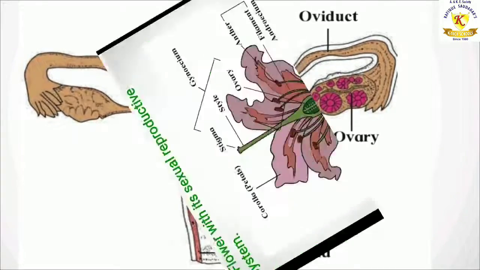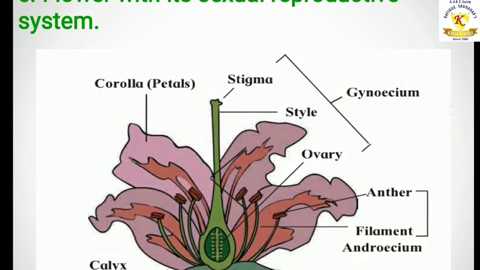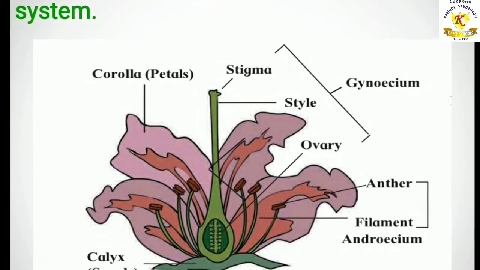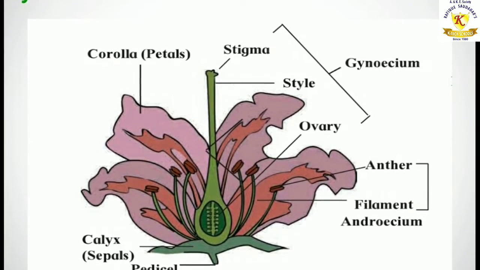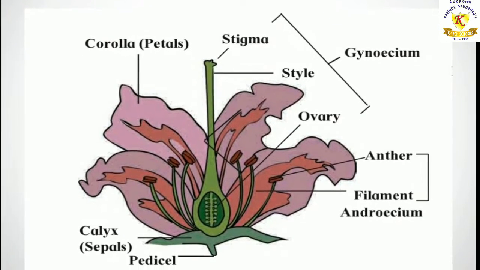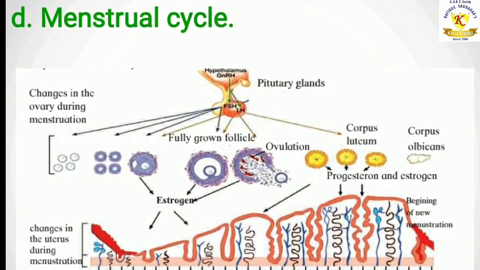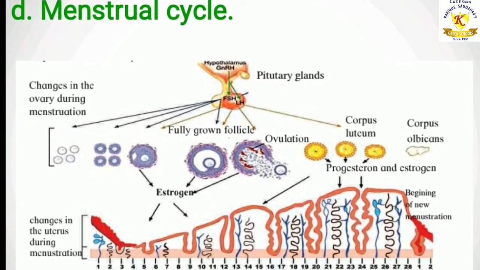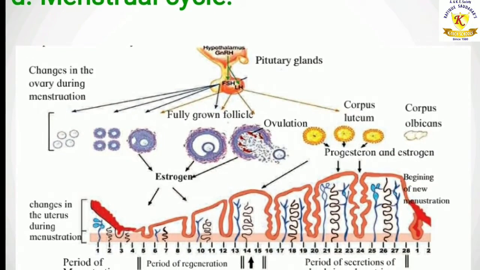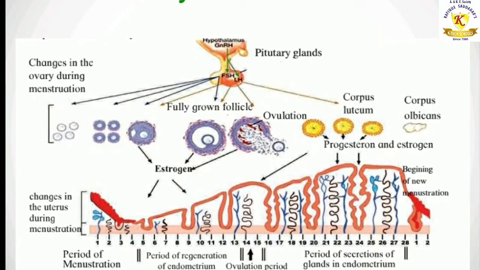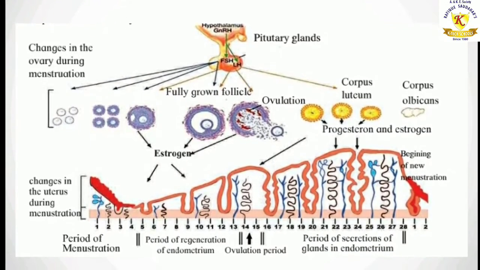Then next we have the flower with its sexual reproductive system. So this is a section of a flower where it shows its gynoecium and androecium, the sexual organs of the flower. Fourth one, menstrual cycle. Here the diagram is also given in your textbook. Please draw it correctly. It shows all the 3 phases of the menstrual cycle. Label it correctly, children.